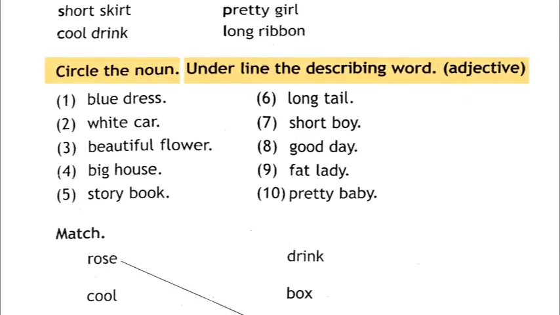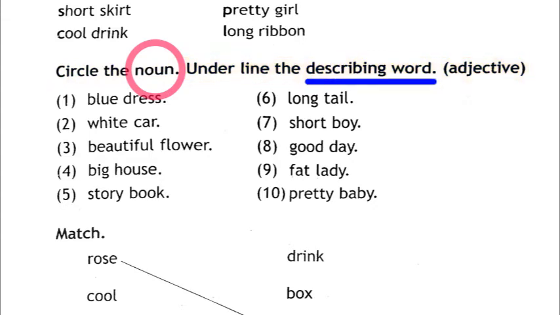Circle the noun, underline the describing word, the adjective. Okay children, so now you know what a noun is. I have explained to you what a noun is. So they want us to circle the noun and underline the describing word. Okay, the first one, blue dress. So what is the noun here? The noun is dress, so we will circle the word dress. And what is the adjective or the describing word in this sentence? The word blue, so you will underline the word blue.